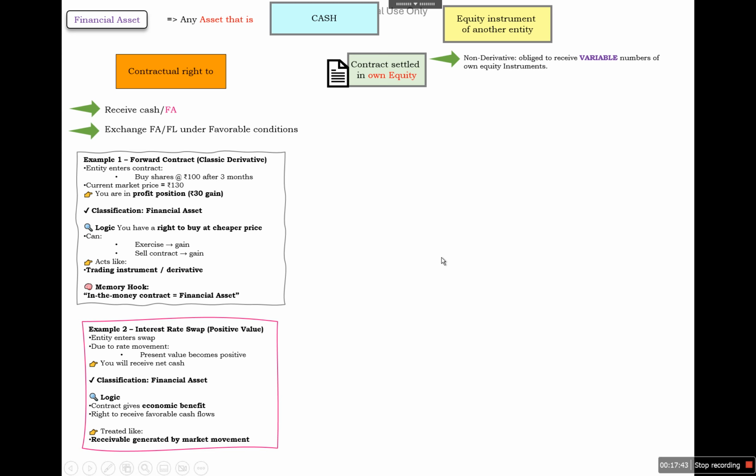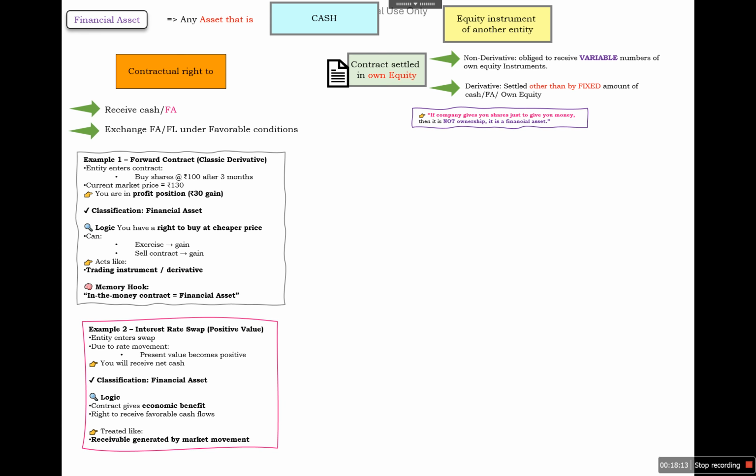So any contract that is settled in own equity, and that is of non-derivative nature and obliged to receive a variable number of own equity shares, it will be called a financial asset. And similarly, in case of a derivative, if it is settled other than by a fixed amount of cash, FA, financial asset, or own equity, it will be called a financial asset. So own equity,